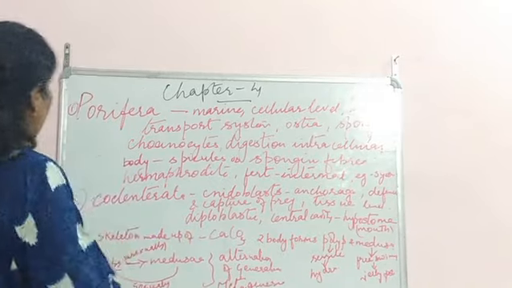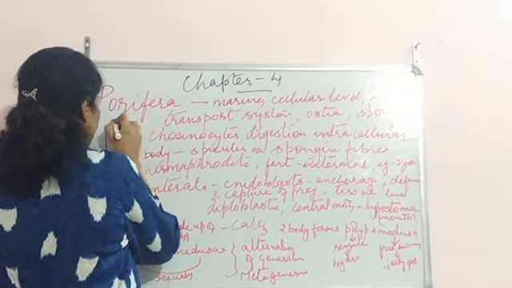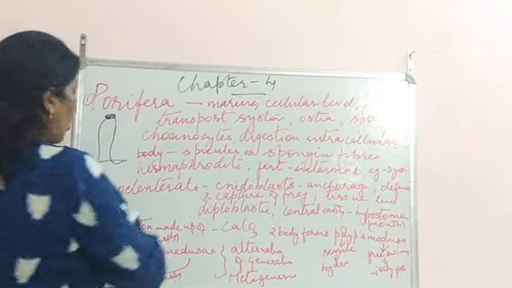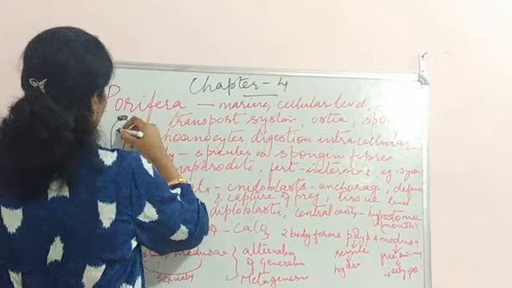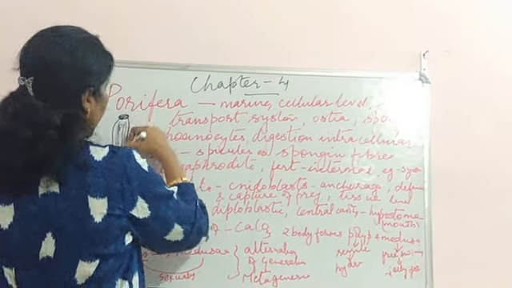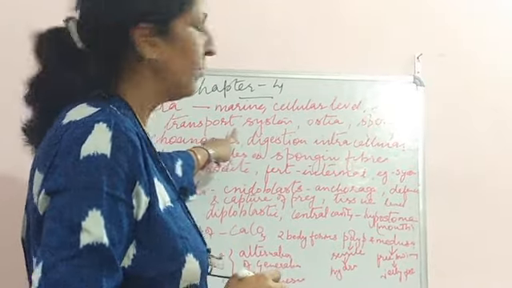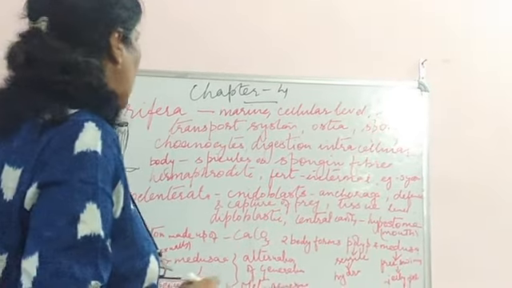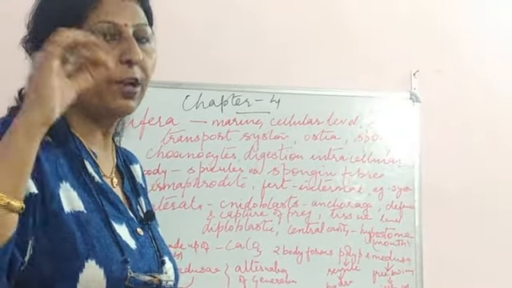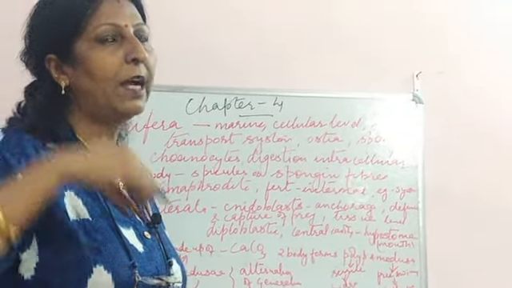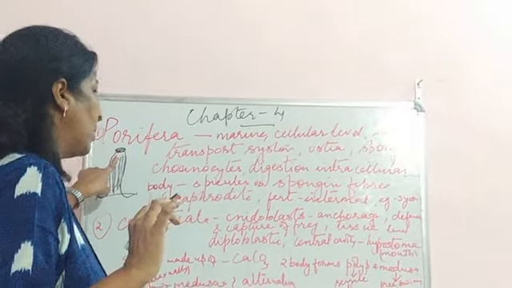They have a water transport system, which means the body will be something like this, and here there will be a mouth opening. Got it? This particular system is the canal system or water transport system. It has only one opening through which the food also enters along with the water, and through which the waste is also eliminated.